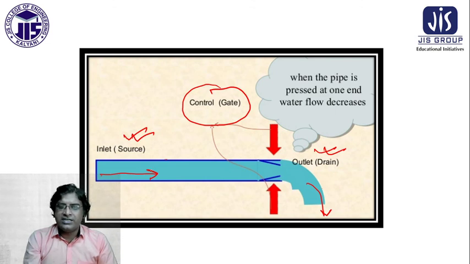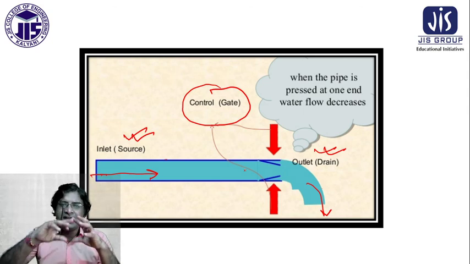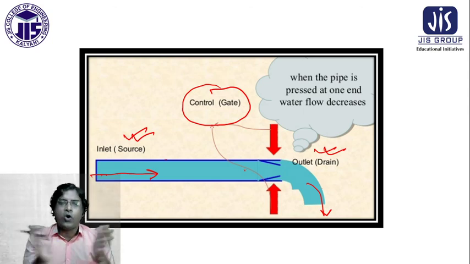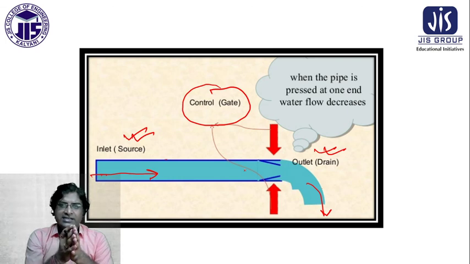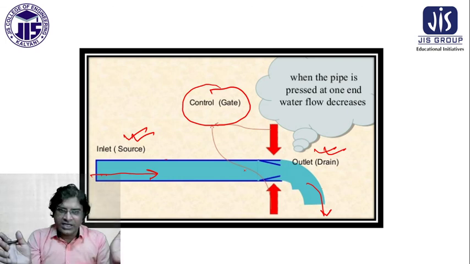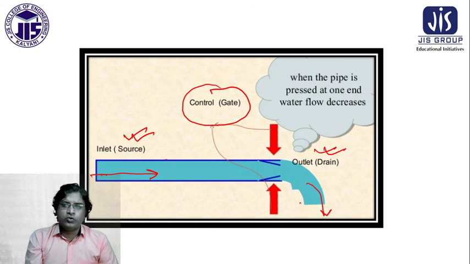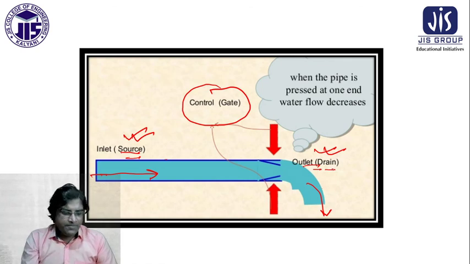The gate is on and off; it controls the current from source to drain. So the source is the inlet and the drain is the outlet of any pipe or tap. This is the analogical representation.